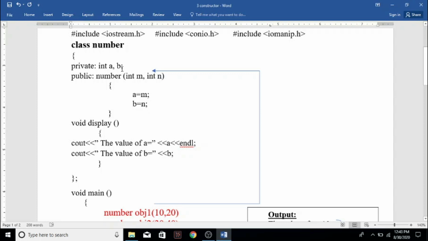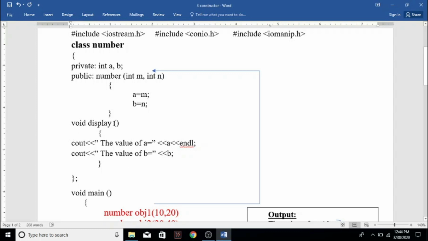So this a and b are the actual arguments, m and n are the formal arguments used to receive the values from the main program. Okay, from here, see, number object 1 of 10, 20. So this 10 and 20 will be passed from the main program to the parameterized constructor, and that will initialize the values of the variables a and b.